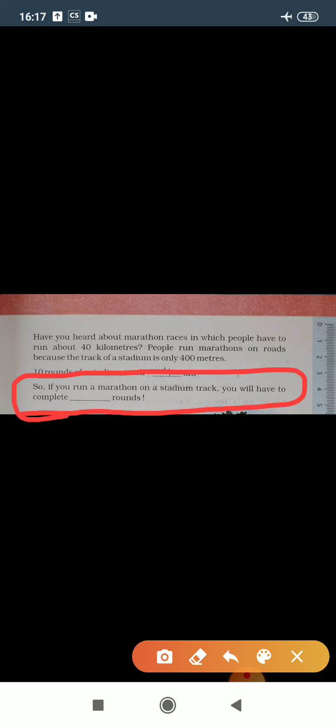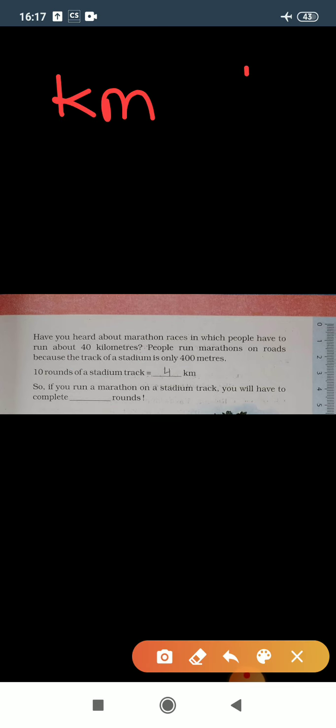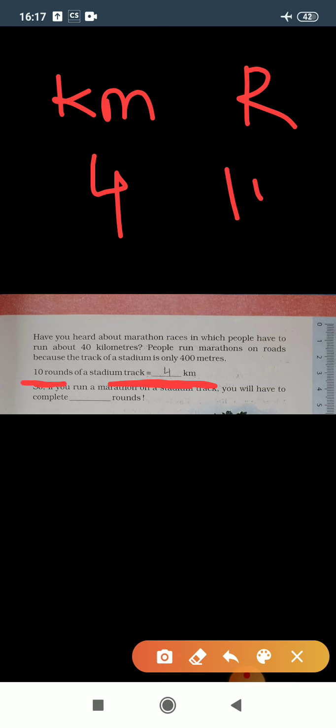Now everyone knows that a marathon is of how many kilometers? 40 kilometers. Then again kilometer and number of rounds. Again I am going to write kilometer and round. Everyone knows that with 4 kilometers the person will complete 10 rounds.